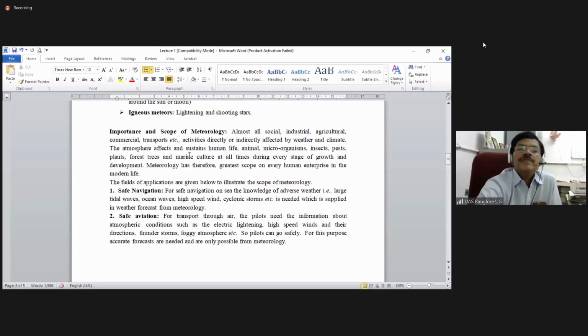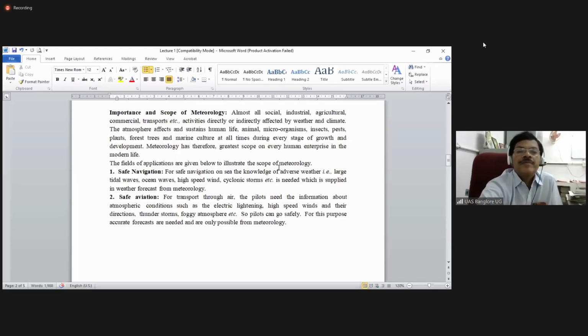So the atmosphere affects and sustains human life, animal production, microorganism behavior, insect and pest behavior, and also the forest ecosystem, marine culture, etc. Everything is dictated by the weather phenomena and aspects. So meteorology therefore has the greatest scope in every human enterprise in modern life.